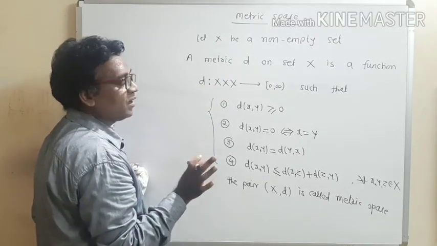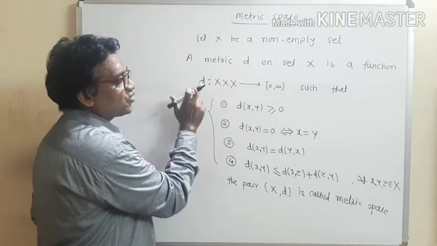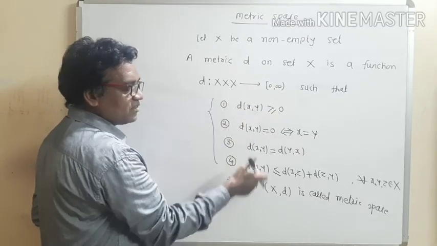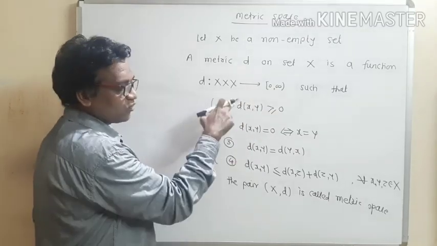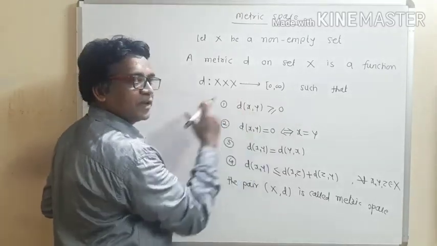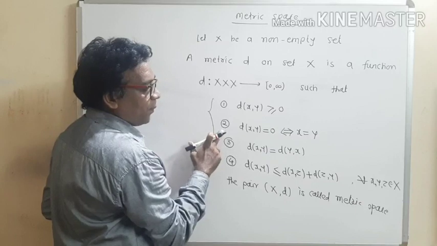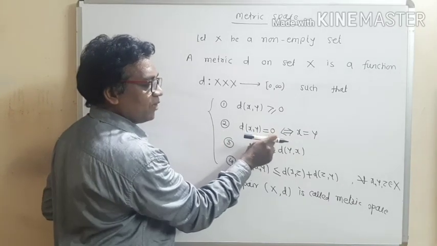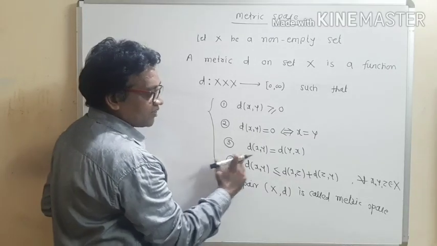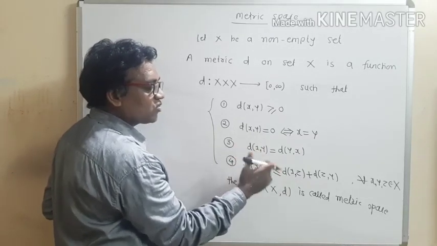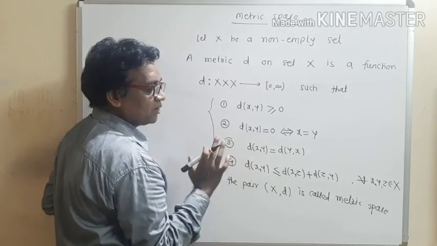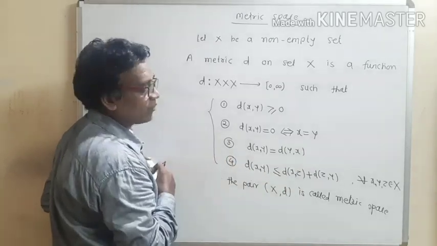What is meant by metric? Metric means a function d from X cross X to R satisfying these four properties. What are those four properties? First property is about non-negativity. Second property is if distance is equal to 0, then both the points are equal, x equal to y. Third is the symmetric property, distance of xy equal to distance of yx. And this fourth property is called the triangle inequality property.